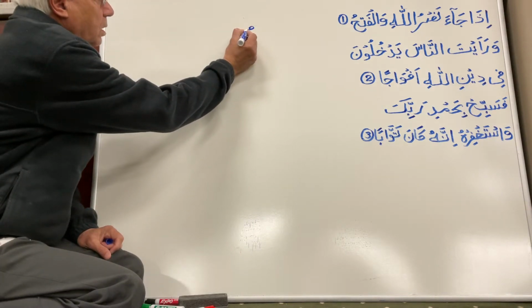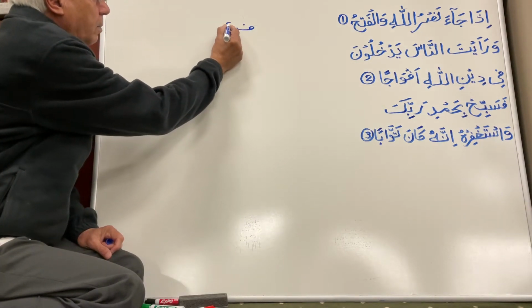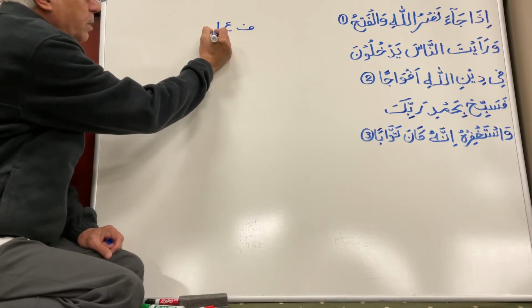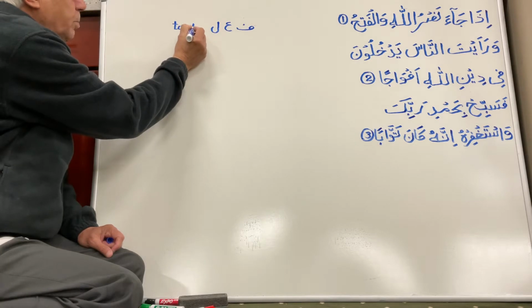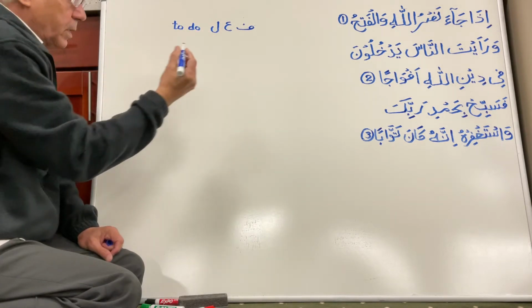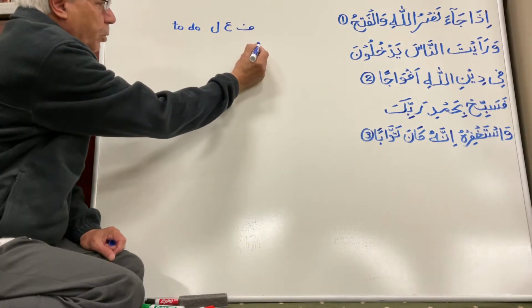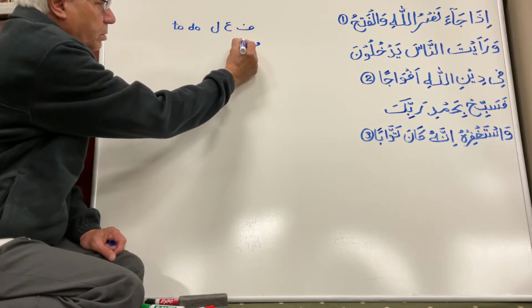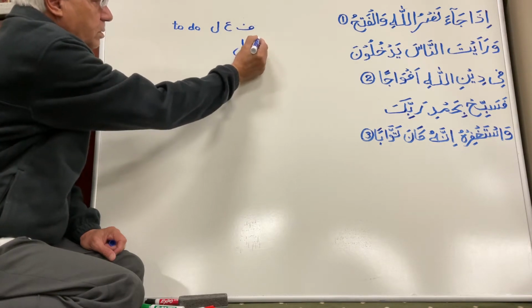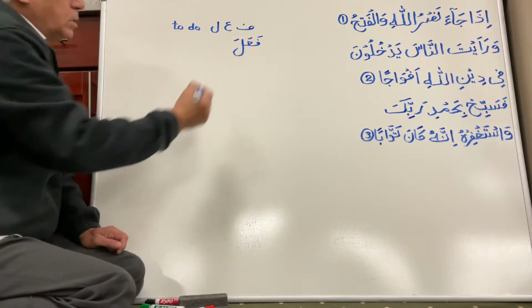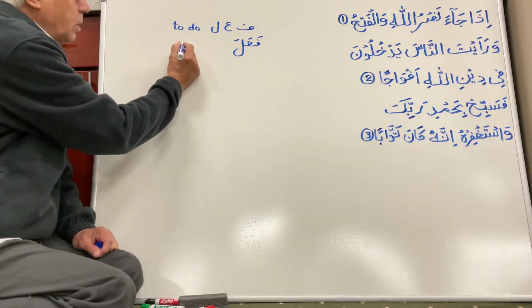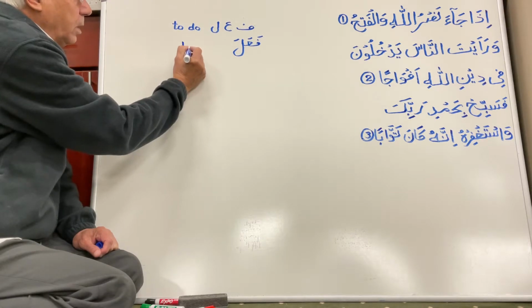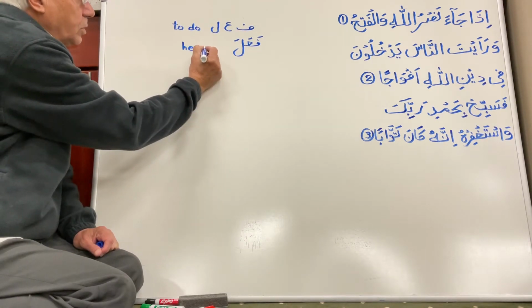Fa, Ain, and Lam. And the meaning for this is to do. And the simplest meaning that we start with is the table that I have. If I put three fatahas or three zabars on one of each of these letters, this brings the meaning of a third person he or it, and past tense, which will be he did.